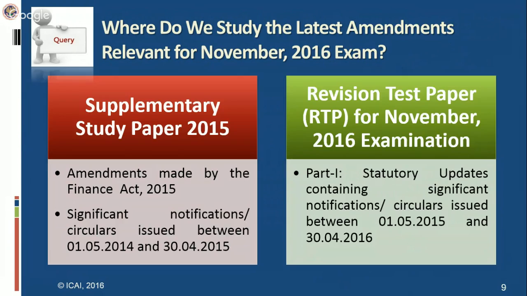In the study material, you will find the latest position. But in the supplementary study paper, you will find the complete analysis of a particular amendment, and that will certainly help you in remembering and appreciating that amendment. Amendment-based questions are definitely preferred in the examination and are very important from the examination point of view. So all of you should focus on the amendments, and you should read them from the supplementary study paper plus the revision test papers. Here you will get all the amendments relevant for the exam at one place.